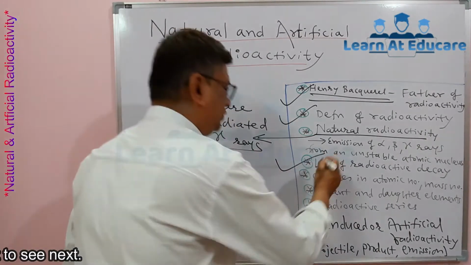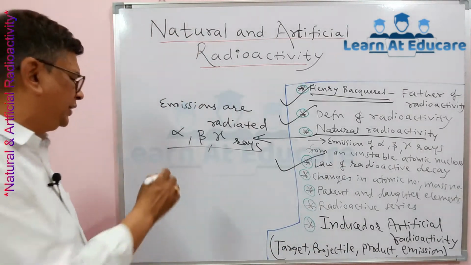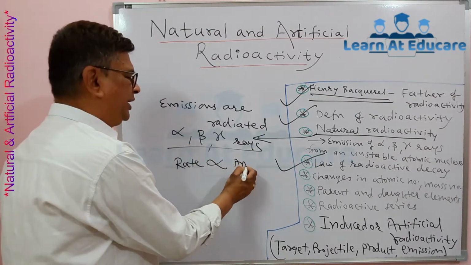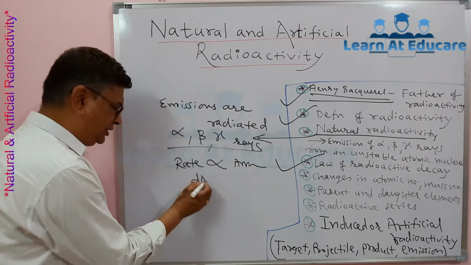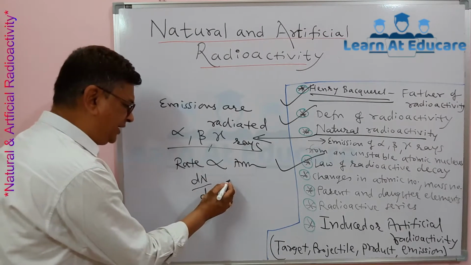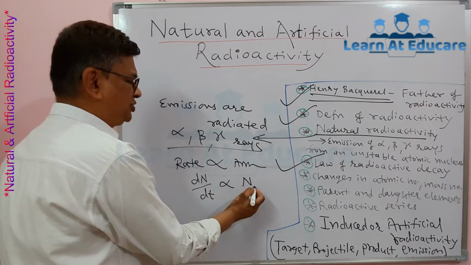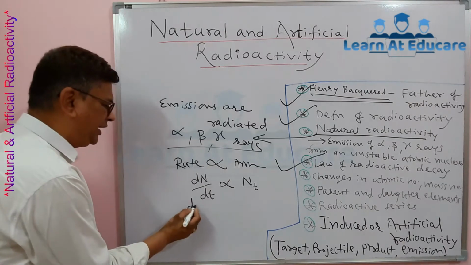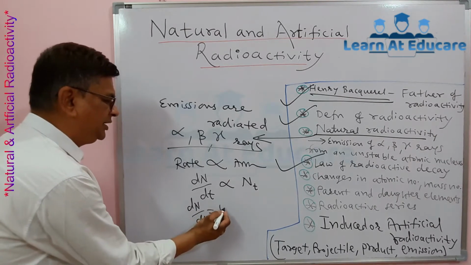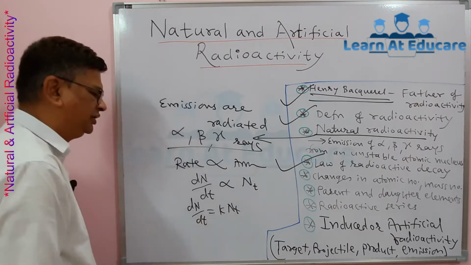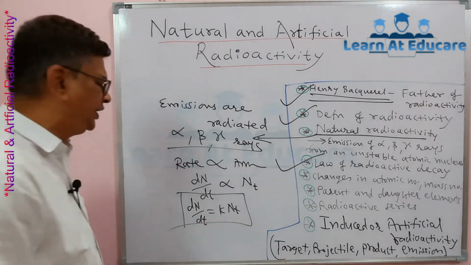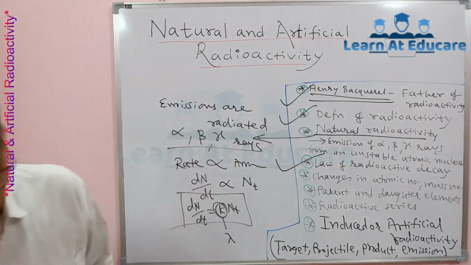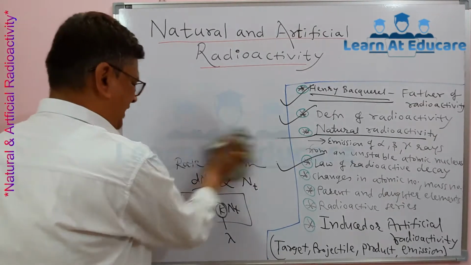Now there is a law called the law of radioactive decay. According to that law, the rate of radioactive decay is directly proportional to the amount of radioactive substance. In terms of derivatives, it is shown like this: dN/dt is proportional to the amount of substance at that time, denoted by N_t. This itself is called the law of radioactive decay. If a proportionality constant is introduced, we get this relation, and that constant k is denoted by lambda and is called the decay constant. That is natural radioactivity.